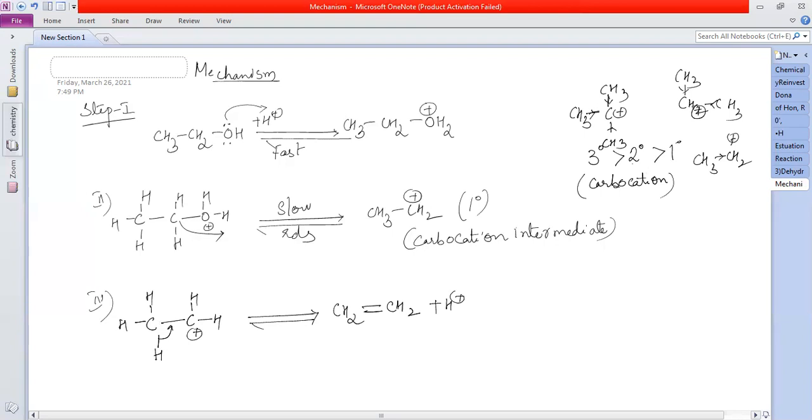This is the reason. So if you understand the mechanism, you can predict. Yes, right? Because it is proceeding through what? Carbocation intermediate. Tertiary are more reactive than secondary than primary. And when ethene is formed here, as and when it is formed, it is removed so that the equilibrium shifts towards the right hand side, so that more of ethene can be obtained. Right? Yes. Next.